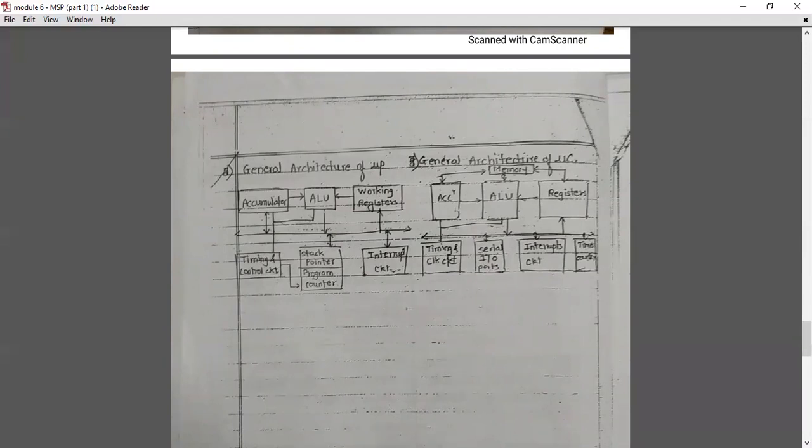You can see that everything is the same except the architecture of the microprocessor and the architecture of the microcontroller. As we have studied for the microprocessor, there are blocks at the upper side and three blocks at the lower side. Again, everything is the same in the microcontroller. Just a memory block is added, which is connected to the accumulator and register, and one more block at the downside, which replaces the stack pointer and program counter. A serial input output port is being used.